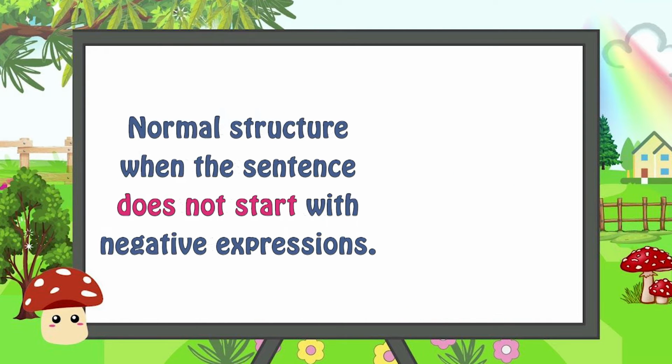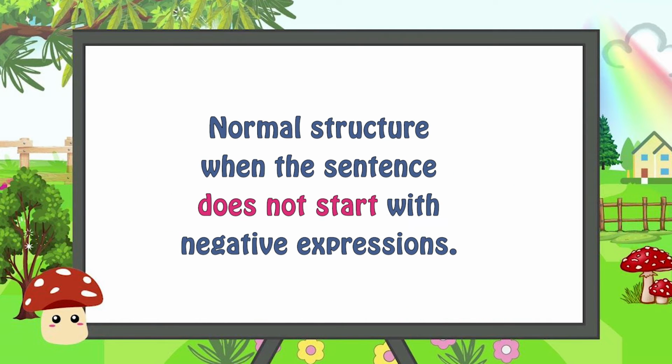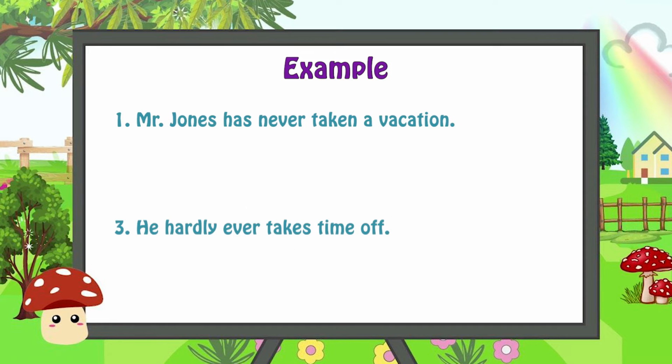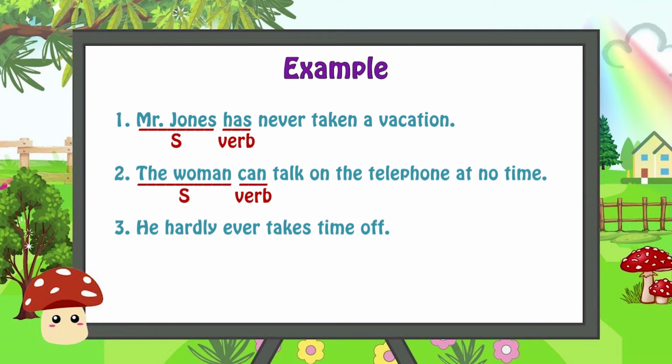Now let's see the normal structure when the sentence does not start with negative expressions. For number one, Mr. Jones has never taken a vacation. So it does not start with a negative expression. For number two, the woman can talk on the telephone at no time. And then for number three, he hardly ever takes time off.